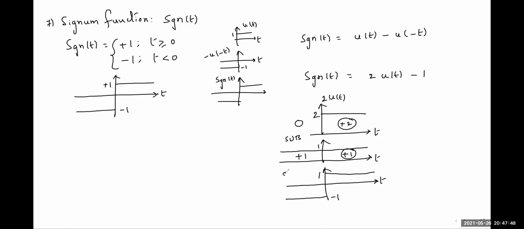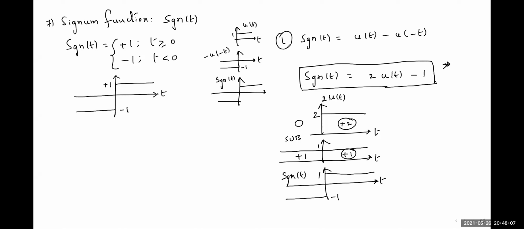So this is also a signum function. The second notation, or this equation, I use in the Fourier transform. This is also important for us. The signum function can be expressed in terms of u of t like this. Either of the two notations can be used. That is the seventh signal, the signum function.